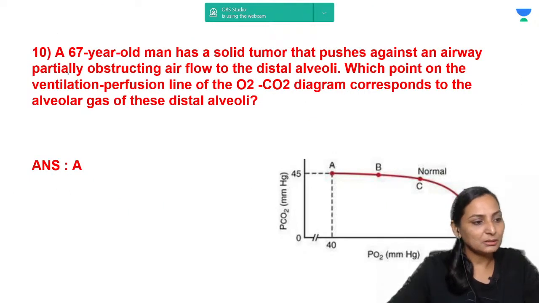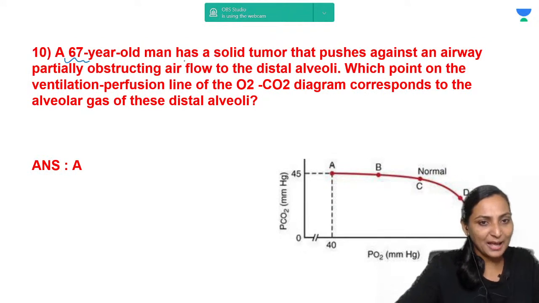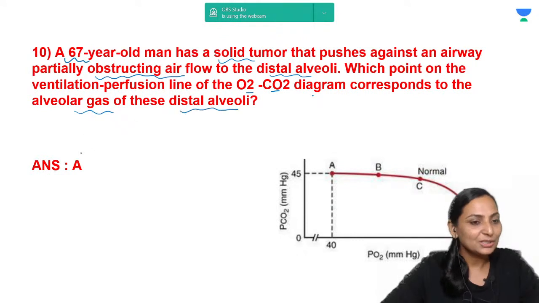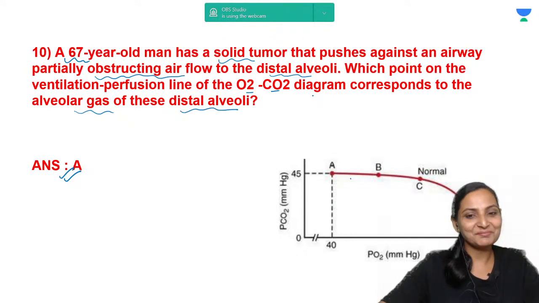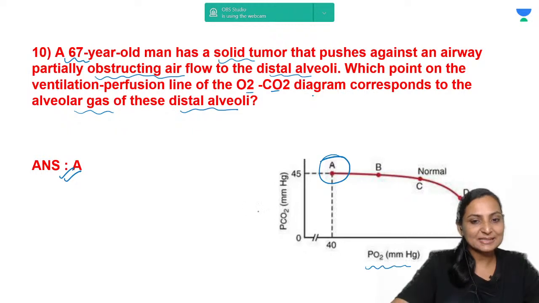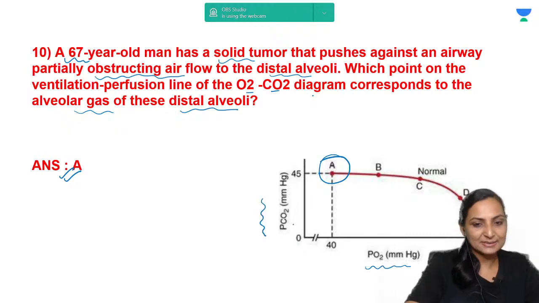Now a 67-year-old man has a solid tumor that pushes against an airway and causes a partial obstruction to the distal alveoli. Which point on the ventilation perfusion line of this oxygen carbon dioxide diagram corresponds to the alveolar gas of these alveoli? So the answer is already given. It is A. Right, you can see that this graph is plotted taking the partial pressure of oxygen on the x-axis and that of carbon dioxide on the y-axis.